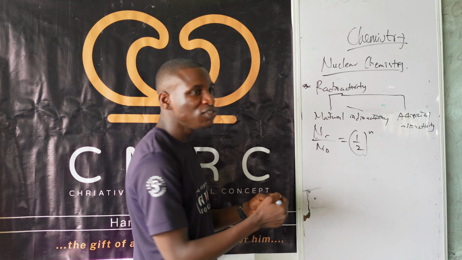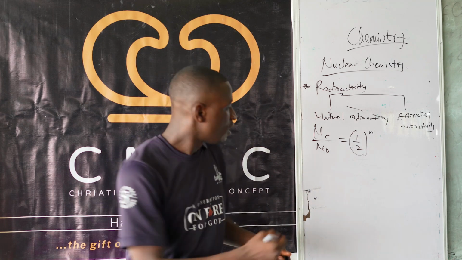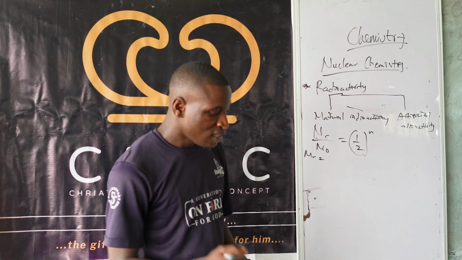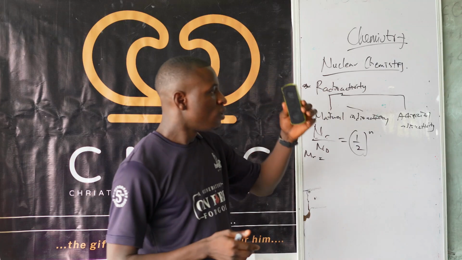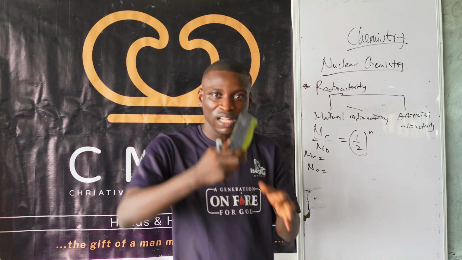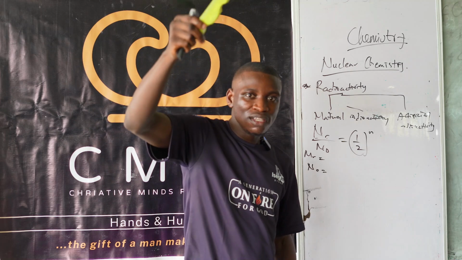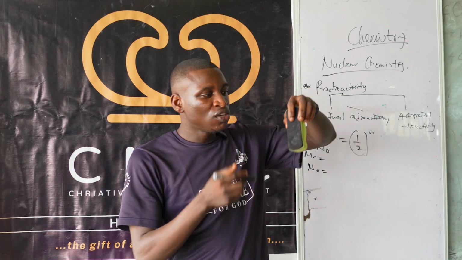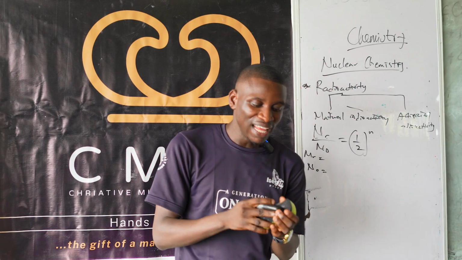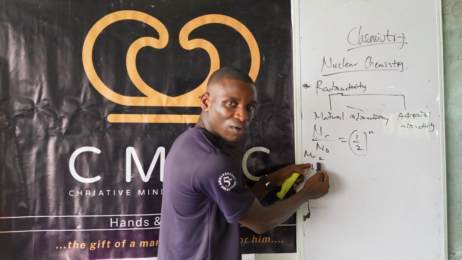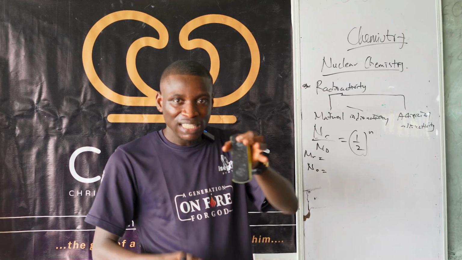Now let's define the terms here. N_r is the amount remaining of the radioactive substance we are talking about, after some time. Let's assume this is a radioactive element. The mass it has before it has degraded at all is N naught. After some time it will degrade gradually, up to a point where the mass you have will be less than the original mass. So the amount remaining after some time is N_r.